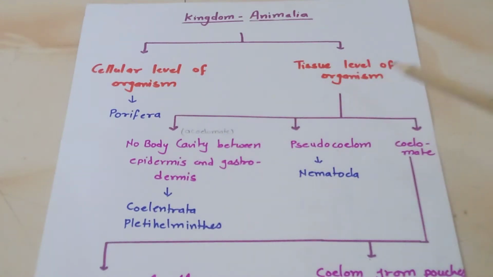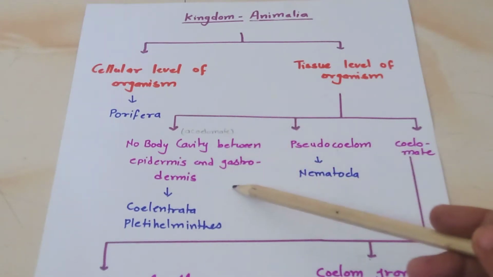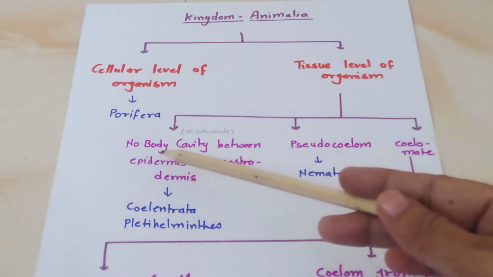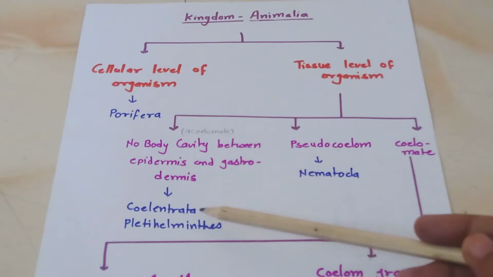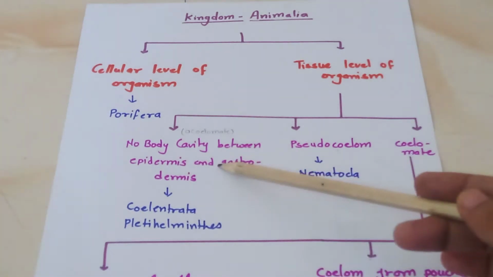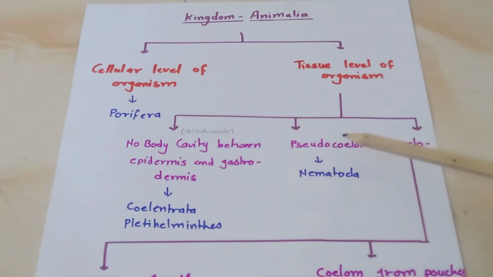And the next one is the tissue level of organism. They are divided into three parts. First is acoelomate. Acoelomate means no body cavity between epidermis and gastrodermis. So Coelenterata and Platyhelminthes are going to be in this acoelomate. Then pseudocoelomate, they do not have a true coelom. Nematoda is in this phylum. And coelomate is an organism that has a true fluid filled body cavity. Okay, so this is the coelomate.